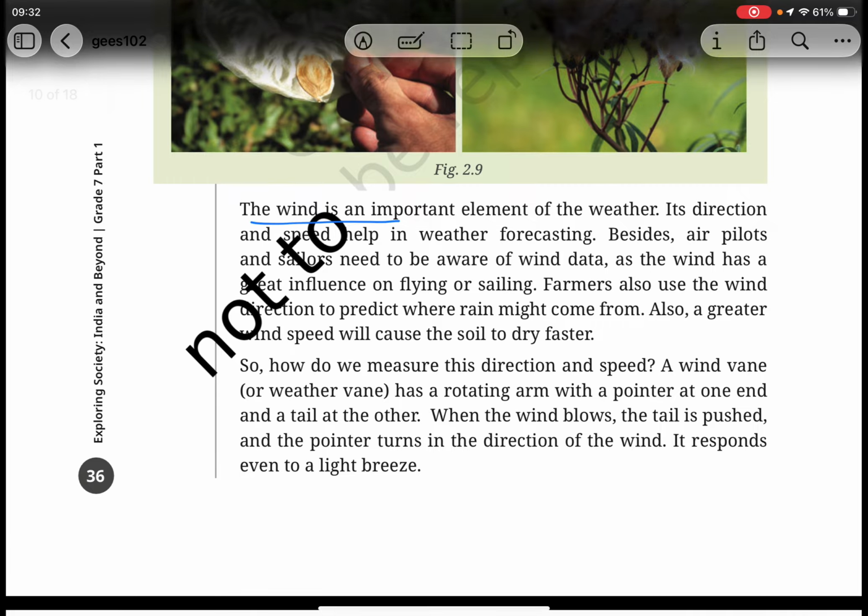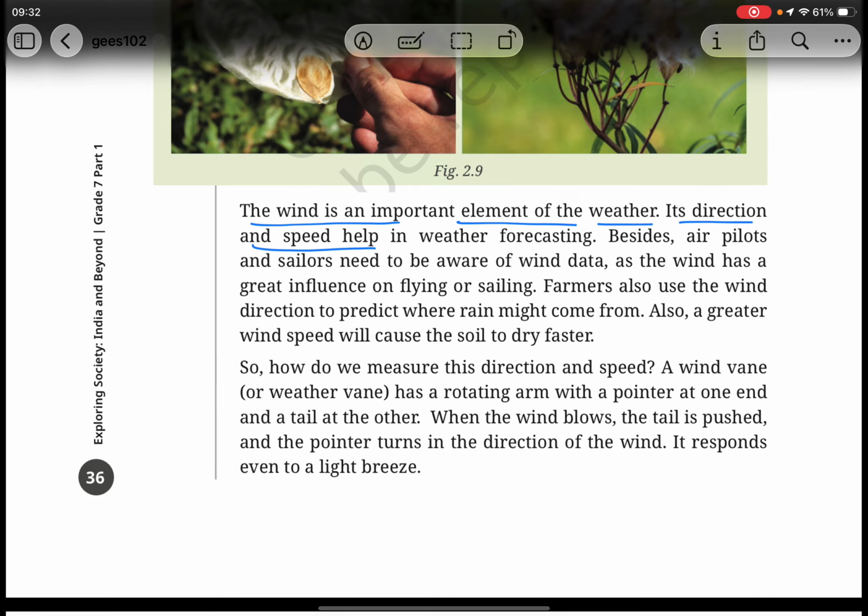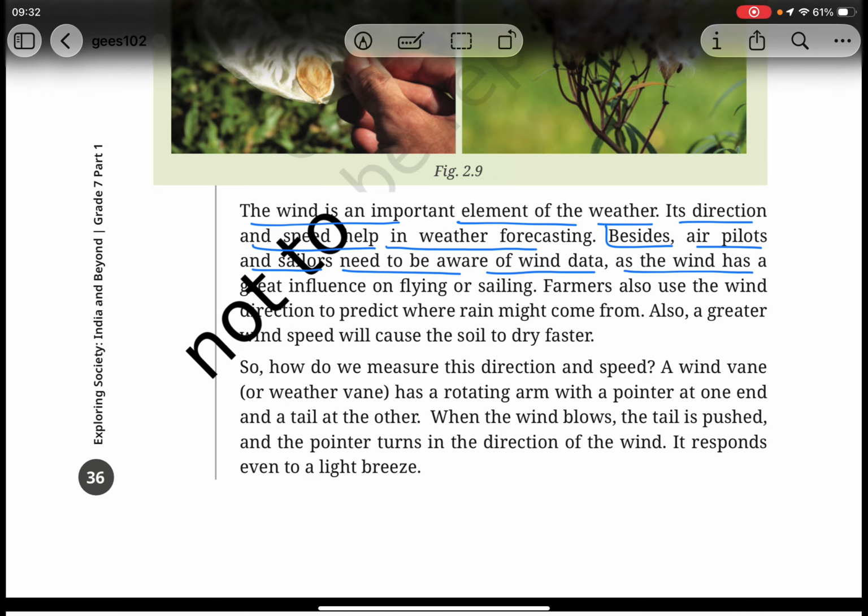The wind is an important element of the weather. Its direction and speed help in weather forecasting. Besides, air pilots and sailors need to be aware of wind data, as the wind has a great influence on flying or sailing. Farmers also use the wind direction to predict where rain might come from. Also, a greater wind speed will cause the soil to dry faster.